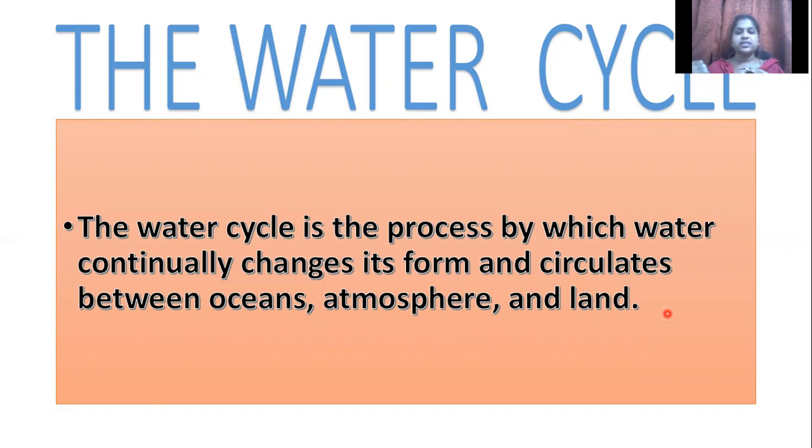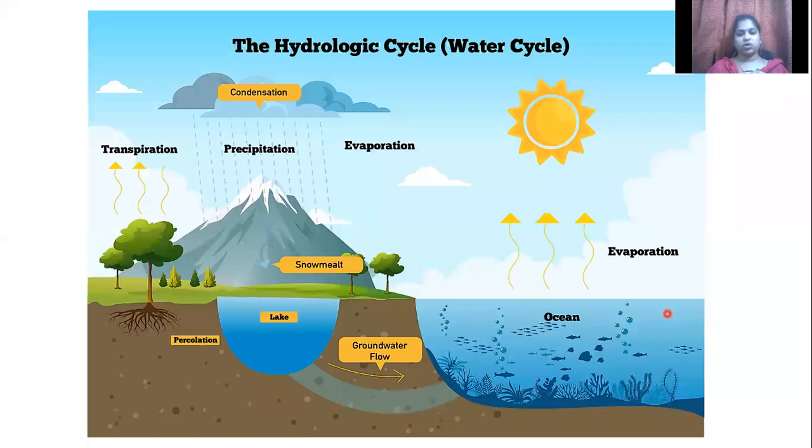So the water cycle is the cycle in which water changes from a liquid to a gaseous form, and from a gaseous form again to a liquid form, or to other forms like ice or fog, etc. So let us look into this hydrological cycle.